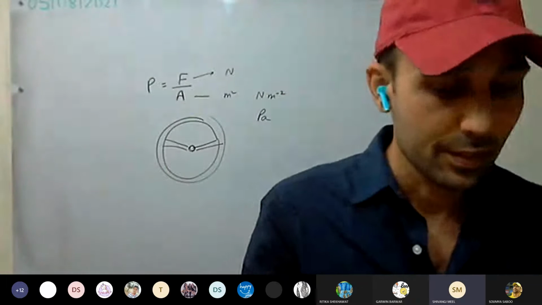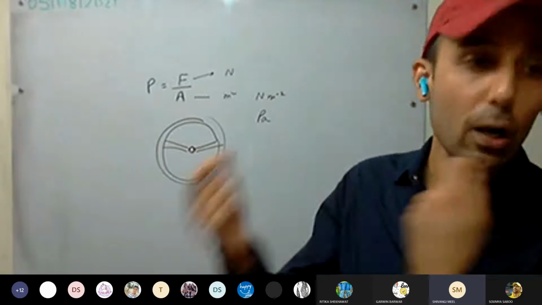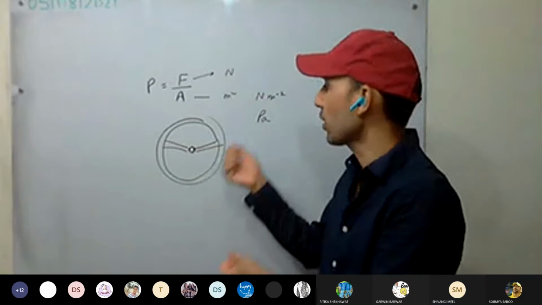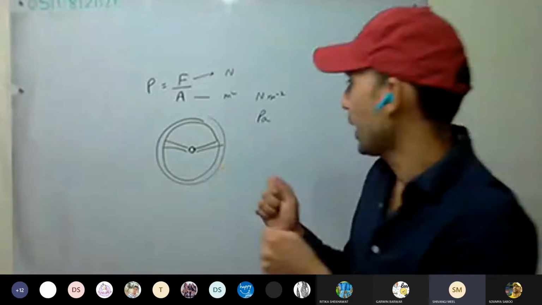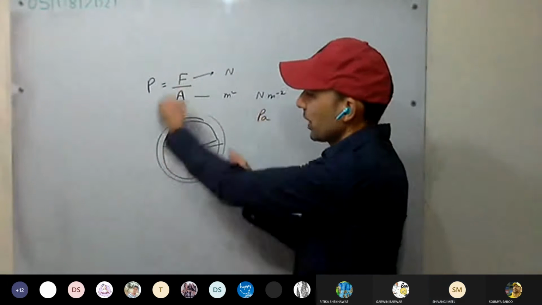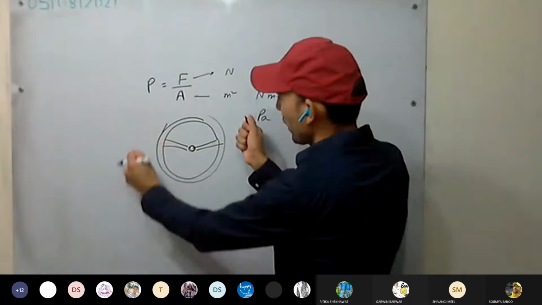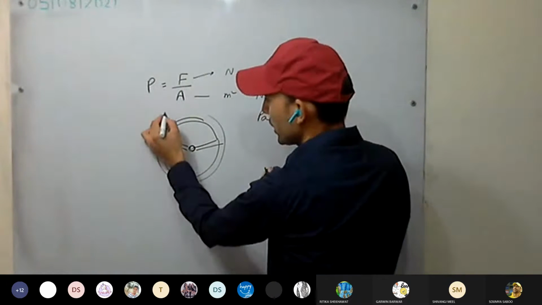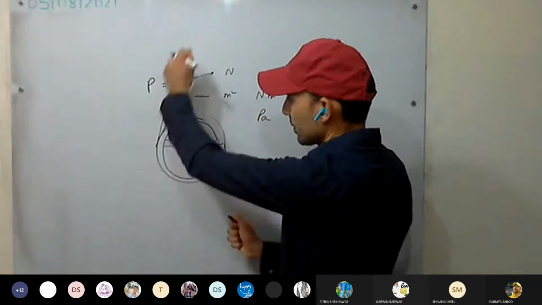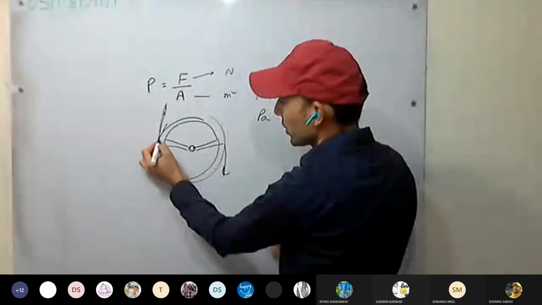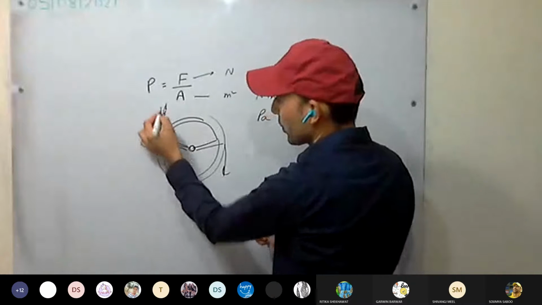Clockwise or anti-clockwise, that's fine, but how is that rotation taking place? We are applying force tangentially. If I rotate like this, I apply force in this direction, tangentially, perpendicular at that point.